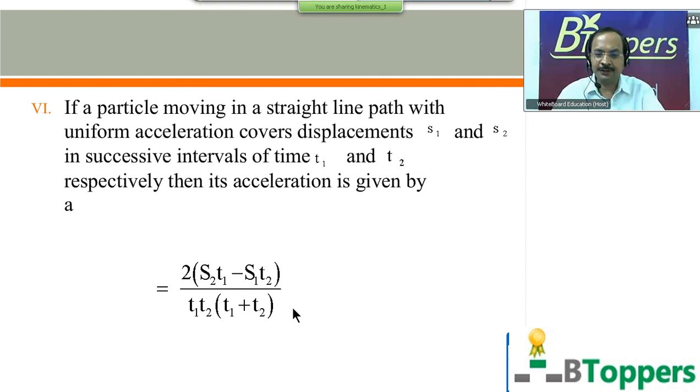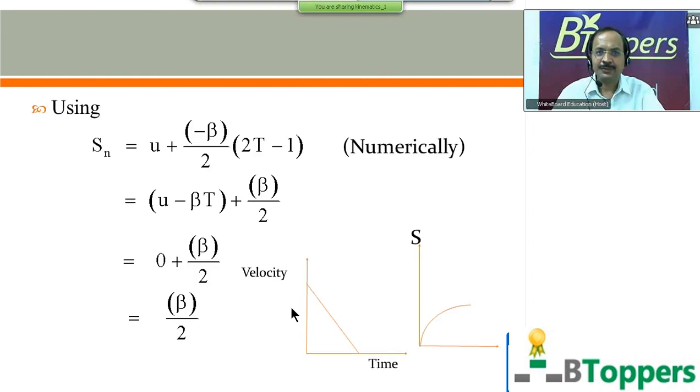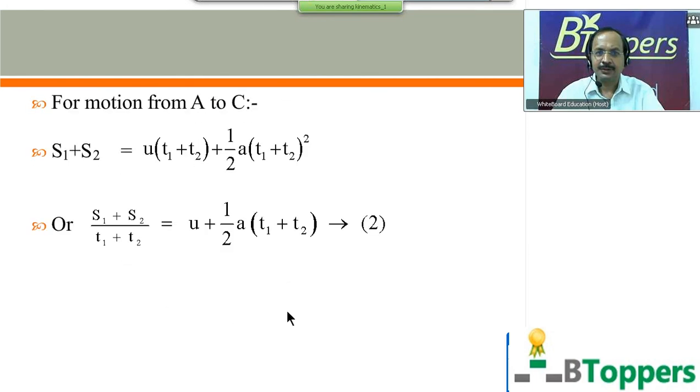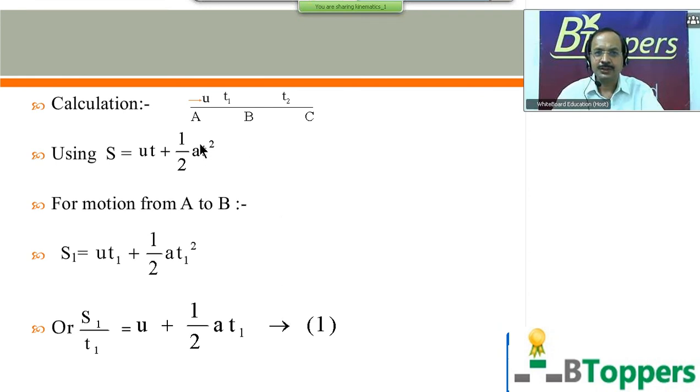Next, I am going to show you the calculation for this conclusion. First we are considering the motion for the first t1 seconds. Let us suppose in the first t1 seconds it moves from A to B. In the next t2 seconds it moves from B to C. A is the initial position of the particle, at which it has initial velocity u.